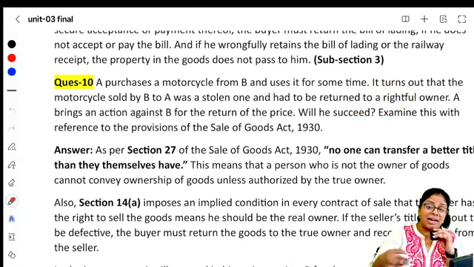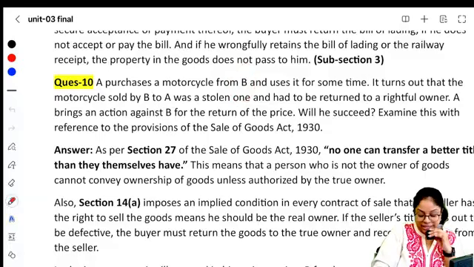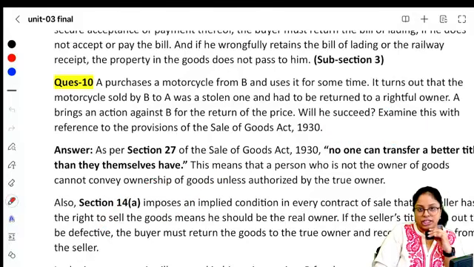But ma'am, நான் கொடுத்த காசு, நான் காசு கொடுத்து வாங்கினேனே. No problem, you can recover it from B. You can recover that from B. Right? In fact, it's a breach of implied condition as to title. Section 14A. Breach of implied condition as to title. You can reject the goods, repudiate, rescind the contract and claim for a full refund. You have that right, you can do.